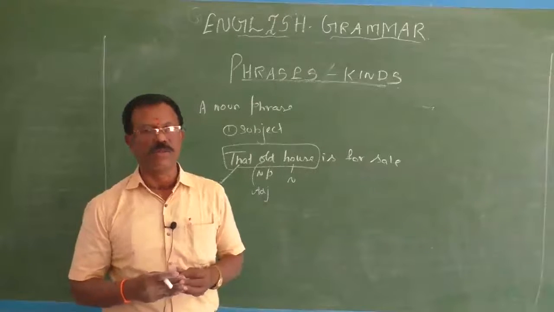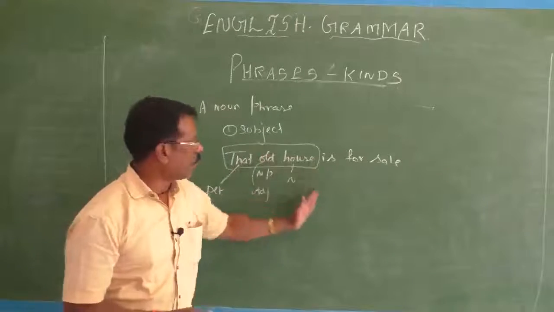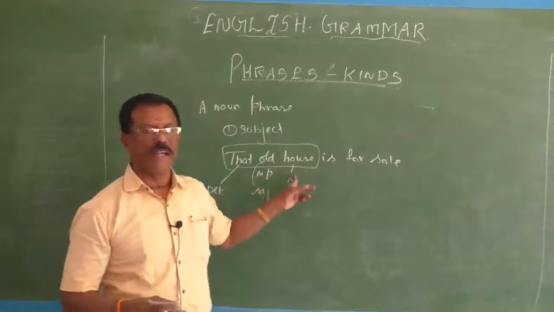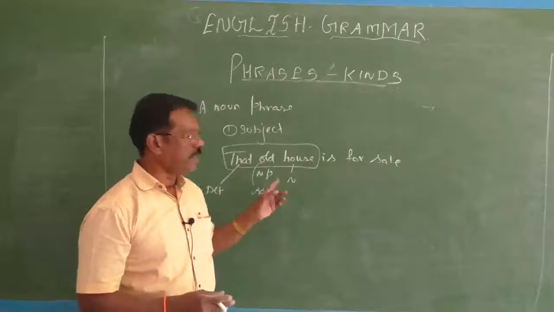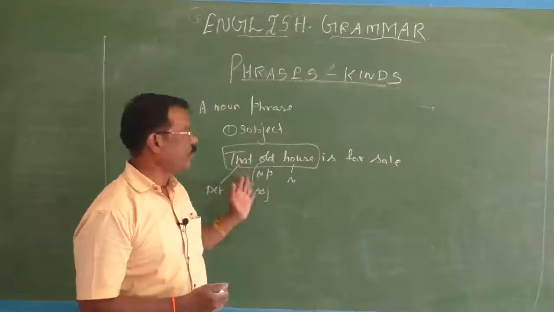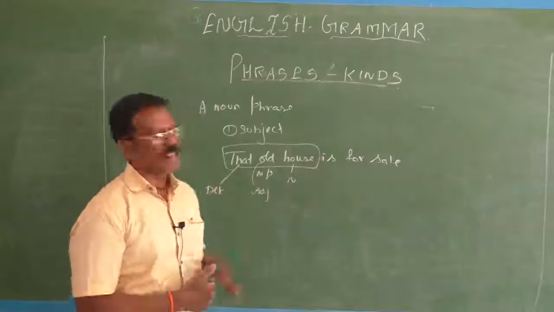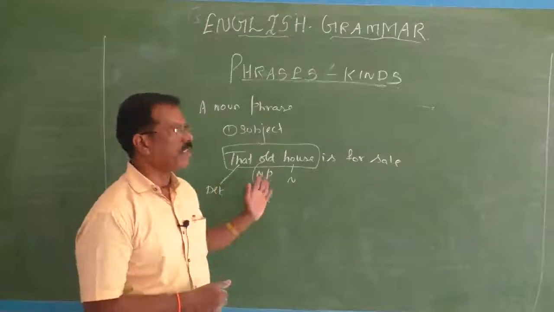So this noun phrase consists of a noun as the head word, and it has pre-modifiers, that is the adjective old and the determiner that. And here the entire group, the noun phrase that old house, is the subject of the sentence.